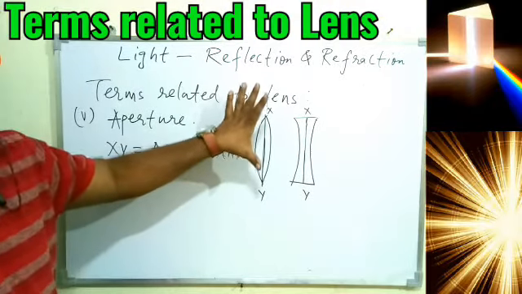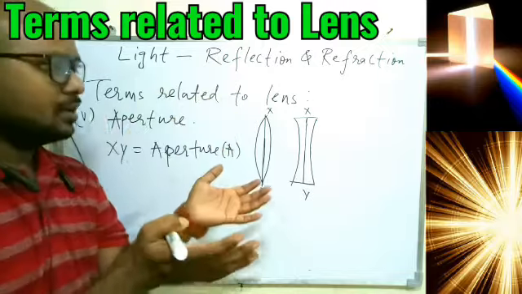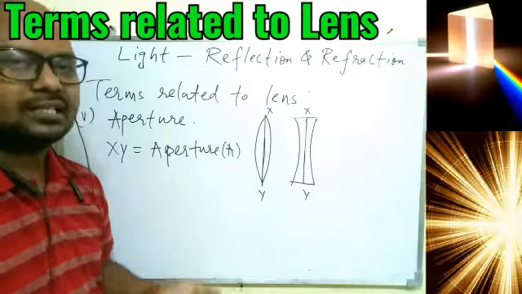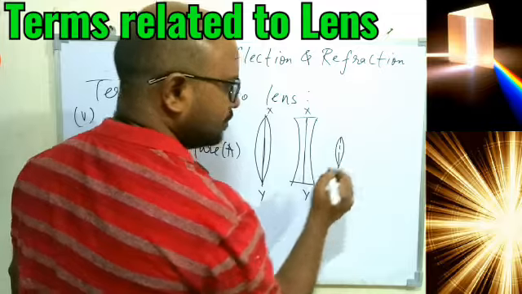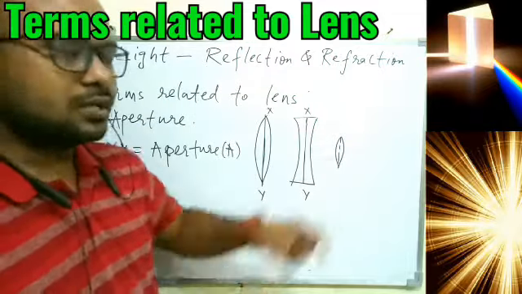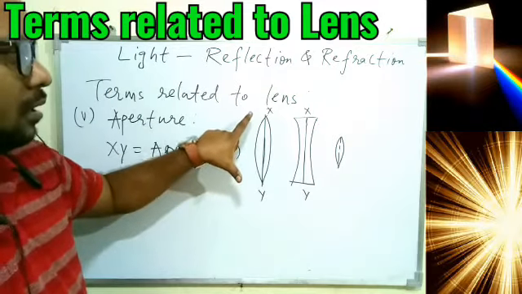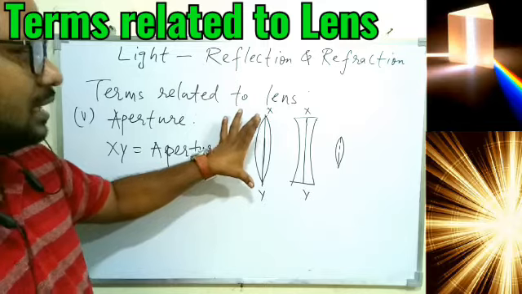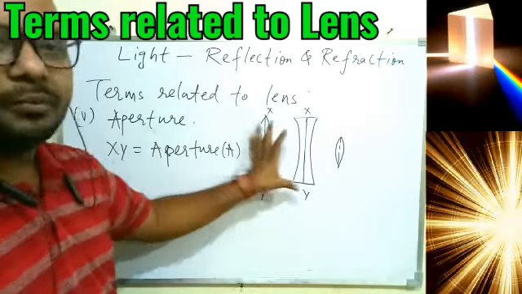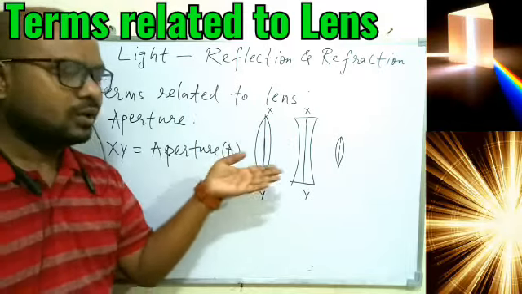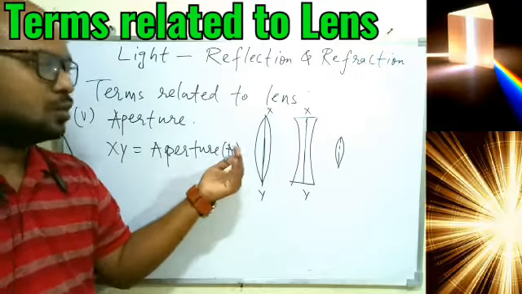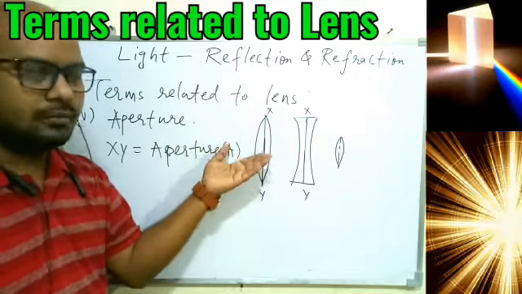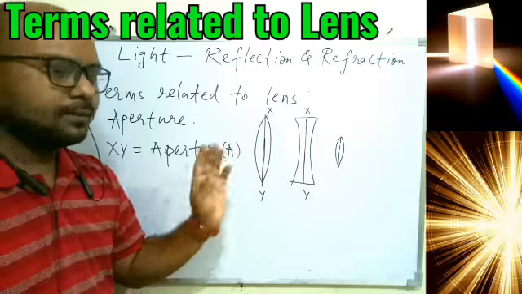So the more the aperture, the more space is given to the light to fall on the lens. If I talk about a small lens, it will have less aperture, so less light will pass through it. If we have quite a high length of the lens, it will have more aperture, so more light will pass. Even that will decide the quality of the image. If the aperture is high, more light can pass through it, so more will be the brightness of the image formed by a lens of this type.